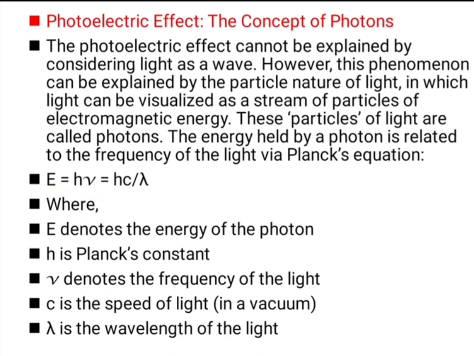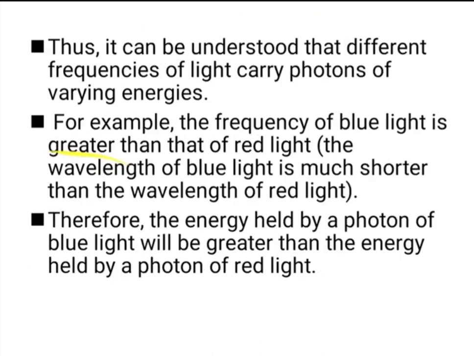E represents the energy of the photon, h represents the Planck constant, ν is the frequency, c is the velocity of light, and λ is the wavelength of light. And by using the photoelectric effect, the particle-like nature of light is found, and this particle-like nature is also called photons.